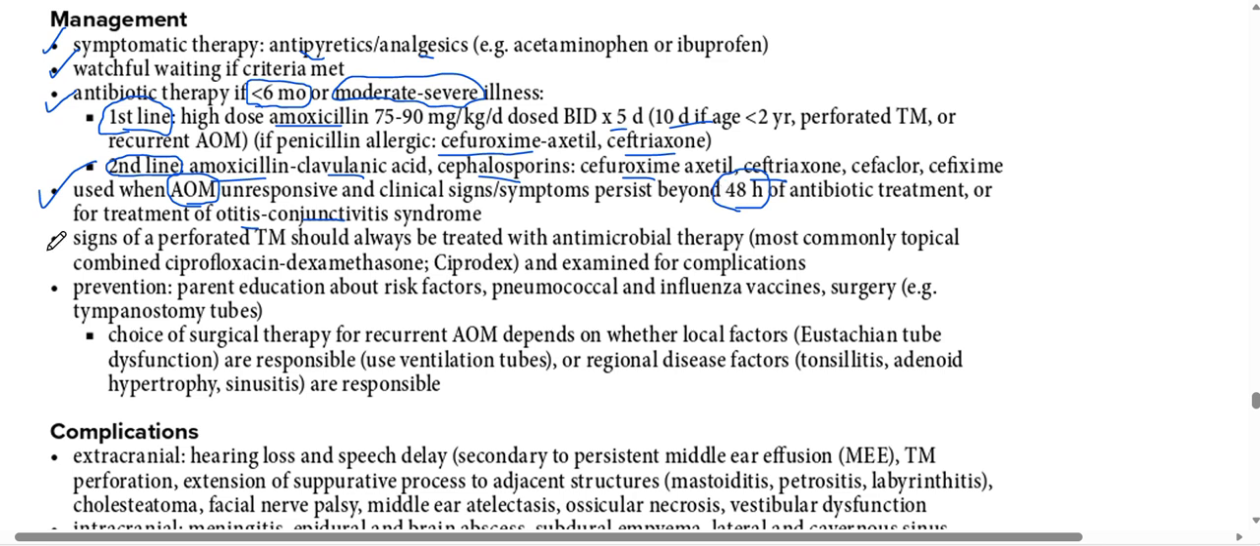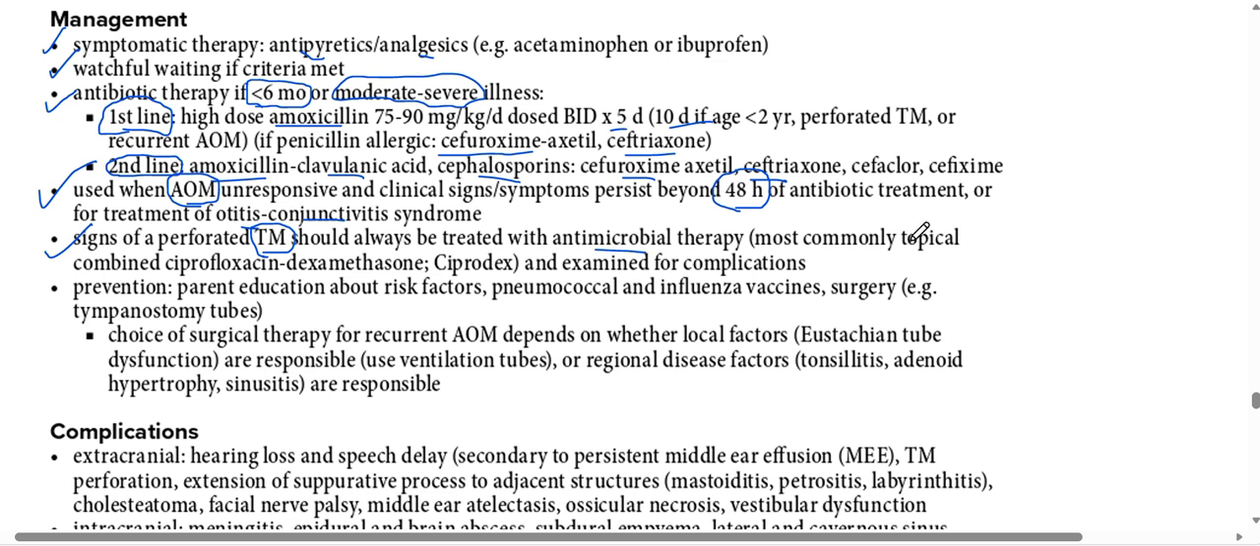Okay, then the signs of a perforated tympanic membrane should always be treated with antibiotic therapy. If we do otoscopy of the child and we see that the tympanic membrane has a hole, we should treat with antibiotics.